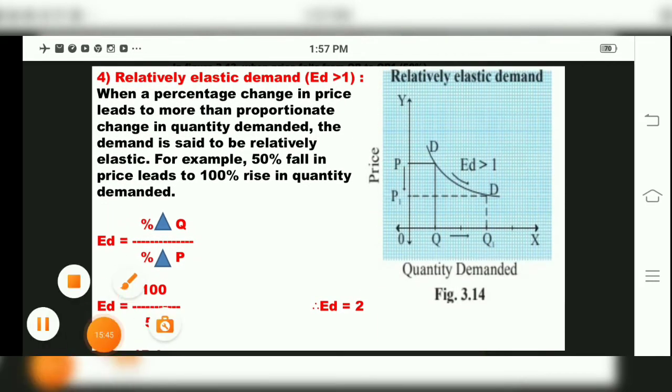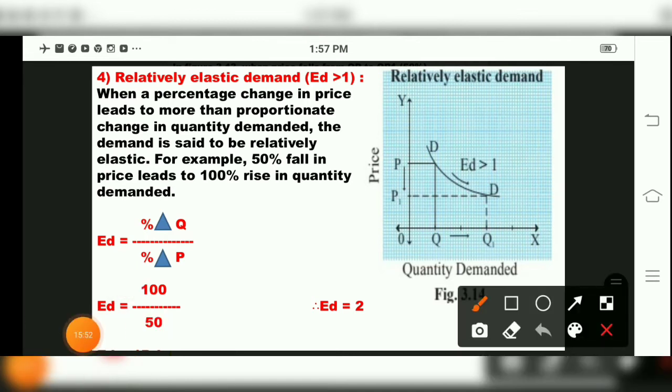If you can see in the diagram, children, relatively elastic demand has a flatter slope over here.